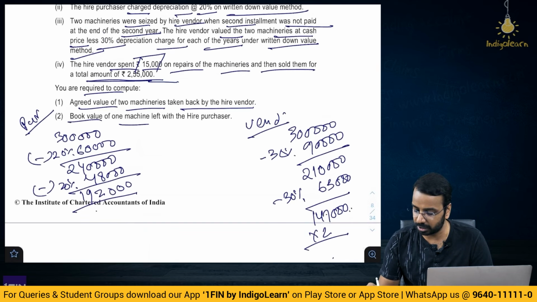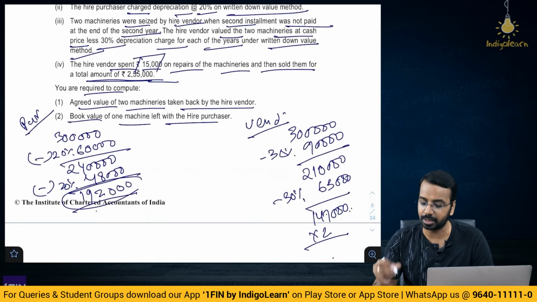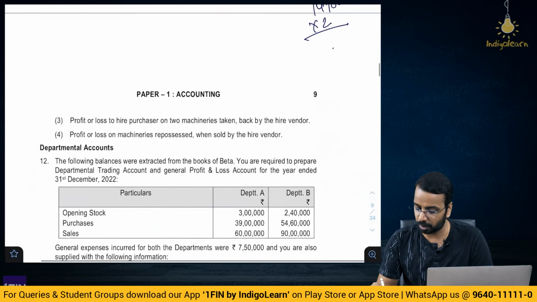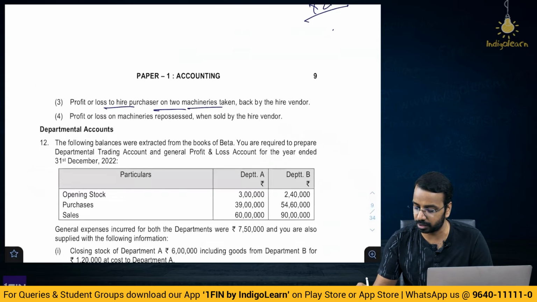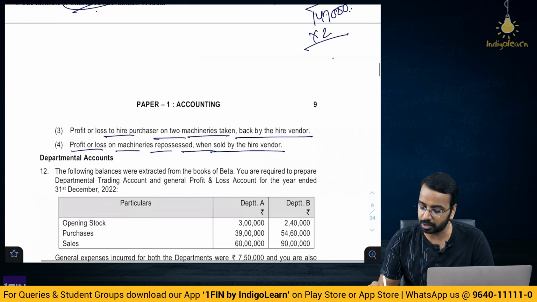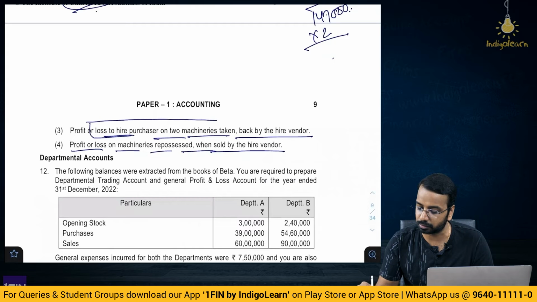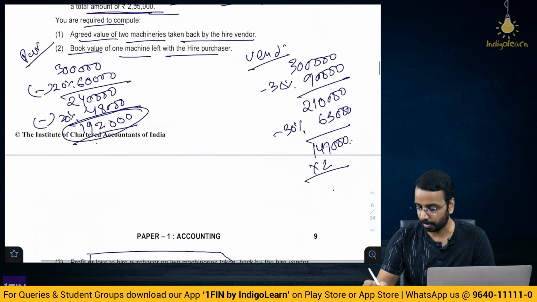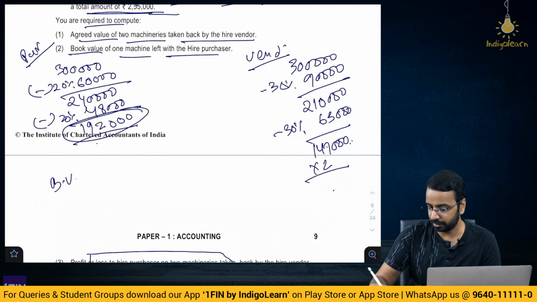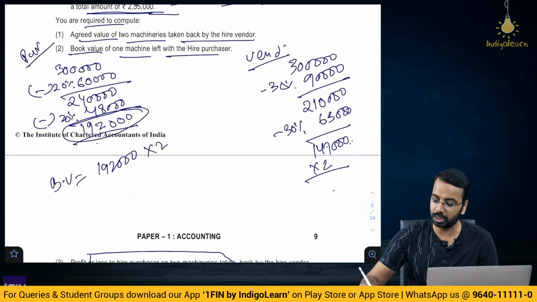Book value of 1 machine left with the hire purchaser, 1,92,000. Profit or loss to the hire purchaser on 2 machineries taken back. Profit or loss on machinery repossessed when sold by the hire vendor. Now, what is the loss to the hire purchaser on the 2 machines taken back? See, book value is equal to 192 into 2, so 19 to 38, 3,84,000.